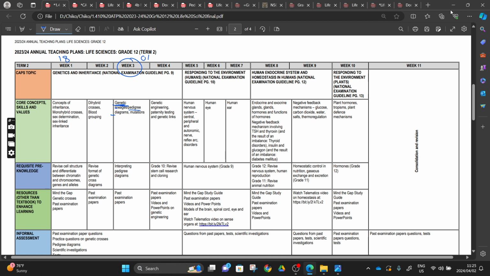We are at week 3. We are doing genetic lineages, pedigree diagrams, and then mutation. We are still on our weekly plan, Monday to Friday. On Monday we did the introduction to pedigree. By this time you know that there's a line between the mother and the father, which we call the marriage line, then we have the line of descent, and the offspring or sibling line. Tuesday we are going to do pedigree from your textbook. Wednesday we are going to do question and answer that depend on pedigree. Thursday we are going to do mutation, and Friday mutation and question and answer.